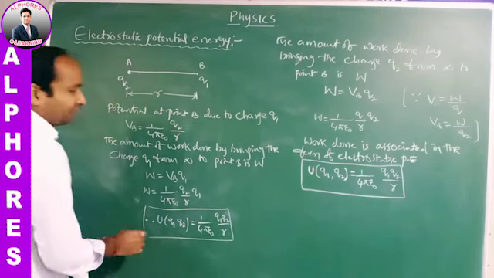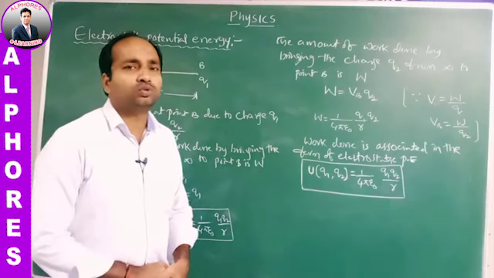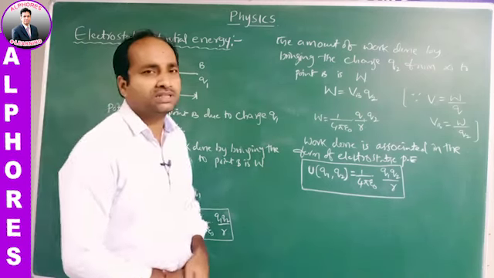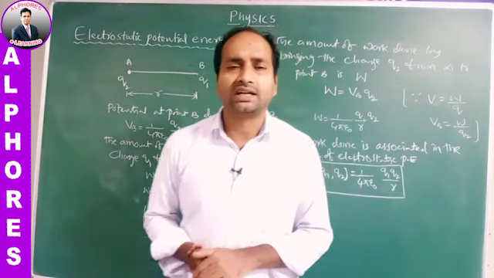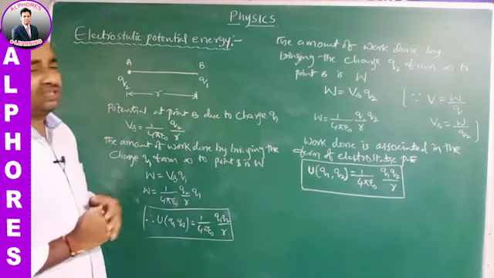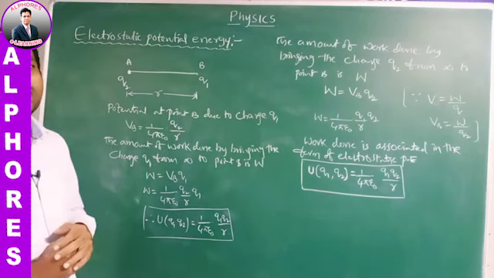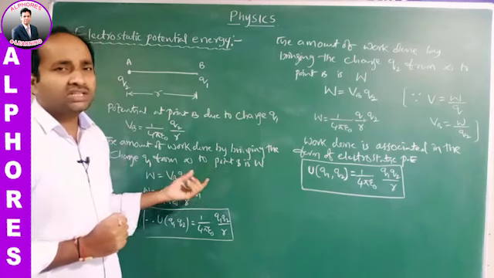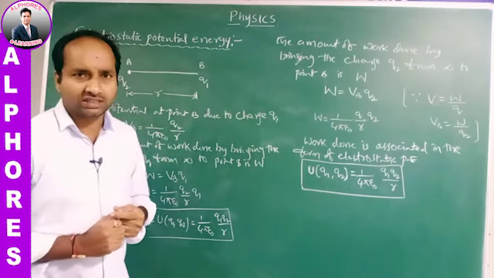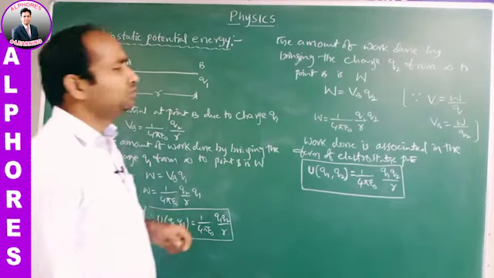If you observe these two equations, the potential energy of a system of two charges is constant. In the first case we placed Q1 in free space and later brought Q2, but in the second case Q2 is the initial charge and Q1 is brought later, but the separation between the two charges remains the same. That means the potential energy of the system remains constant. The potential energy depends upon the magnitude of the charges and the separation between them. So this is about the potential energy or interaction energy of a system of two charges.